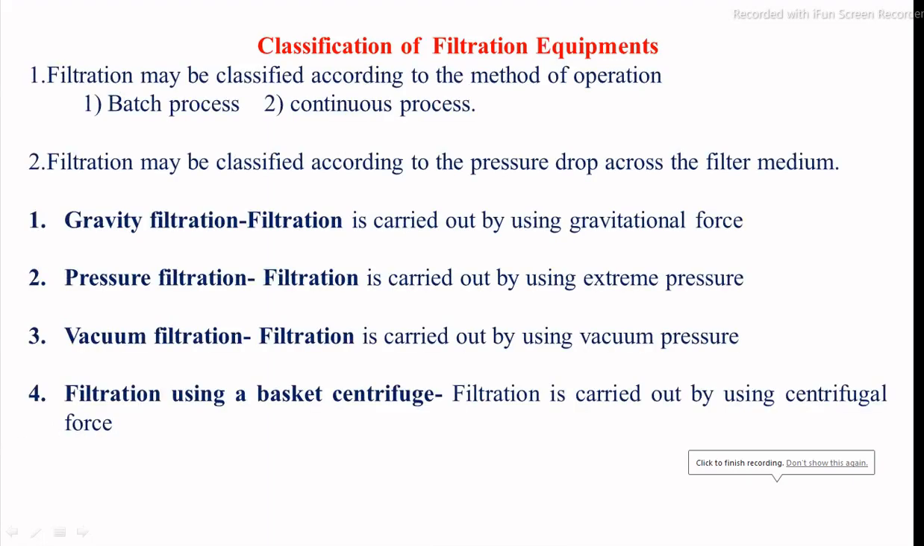The filtration equipment used in the food processing industries is classified on the basis of operations, first batch wise and continuous operations. Then they are classified on the basis of the pressure drop across the filtration process. First one is the gravity filters, using gravitational pressure. Second one is the pressure filter. Third one is the vacuum filter, and fourth one is the centrifugal basket filters. These are the main categories of filtration equipment.